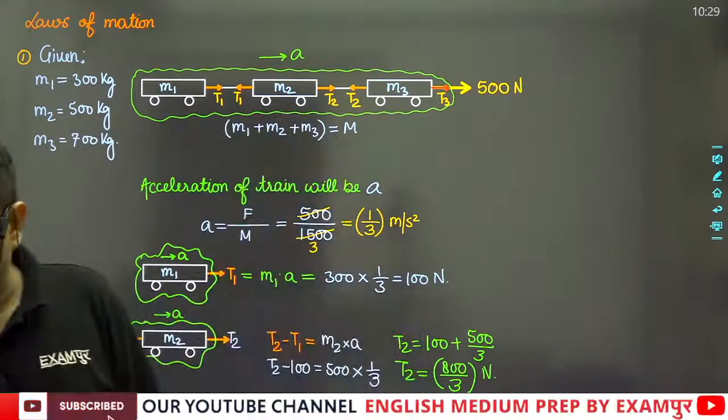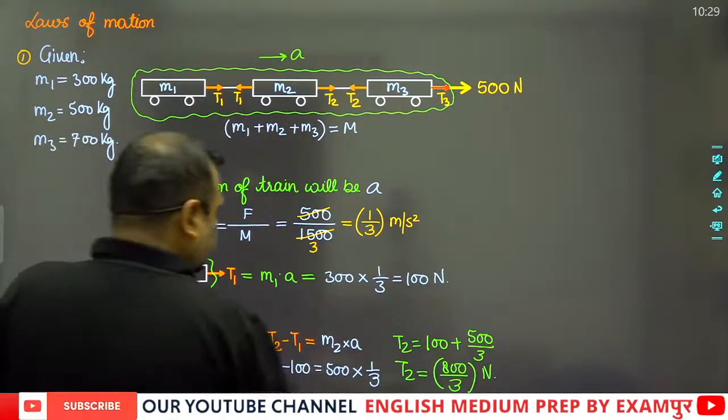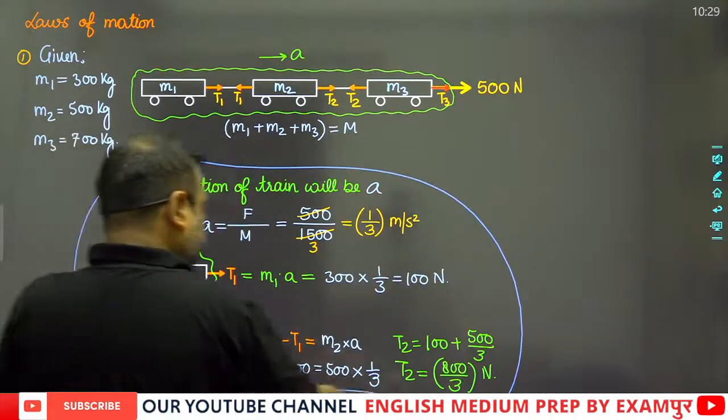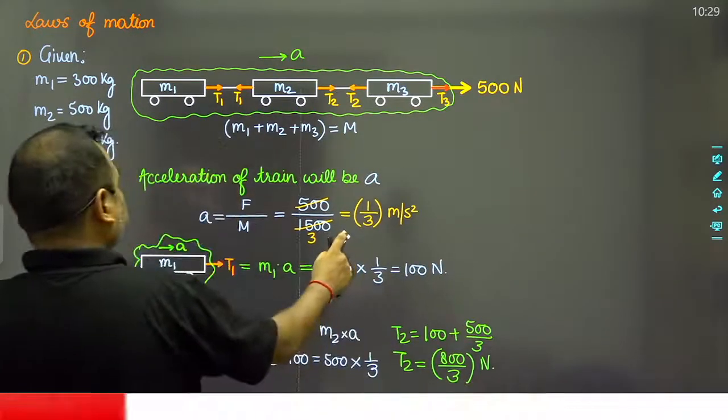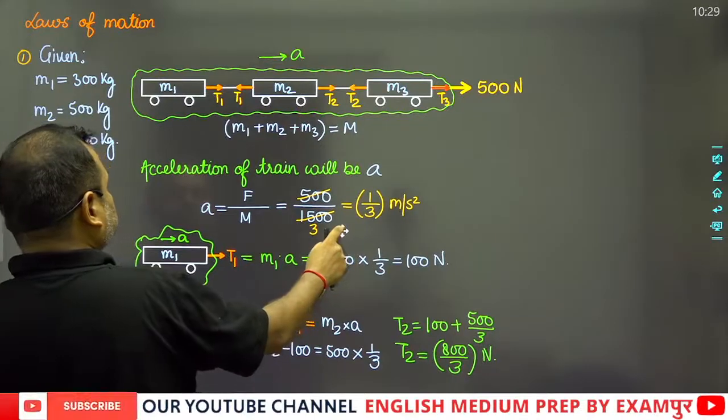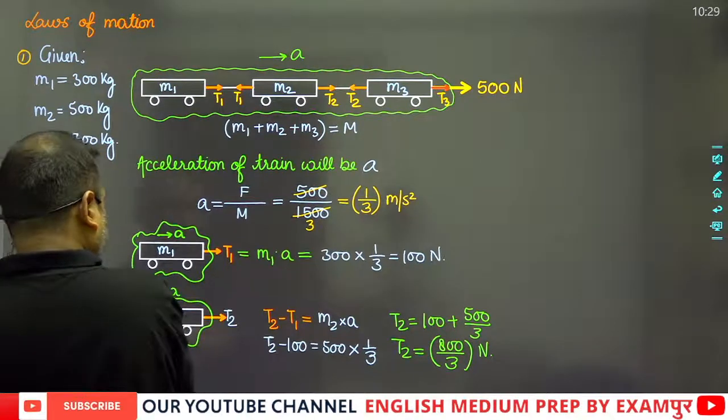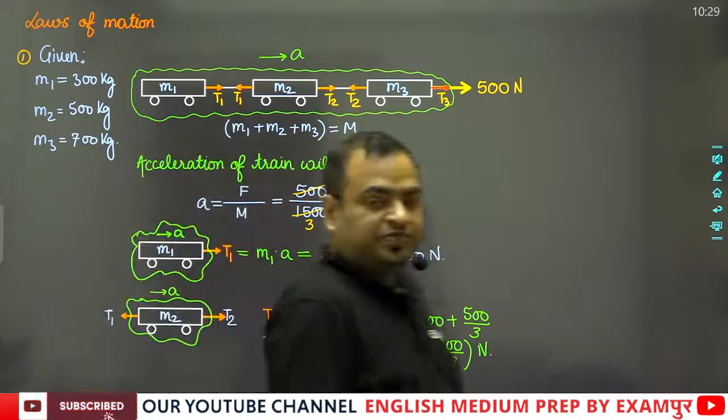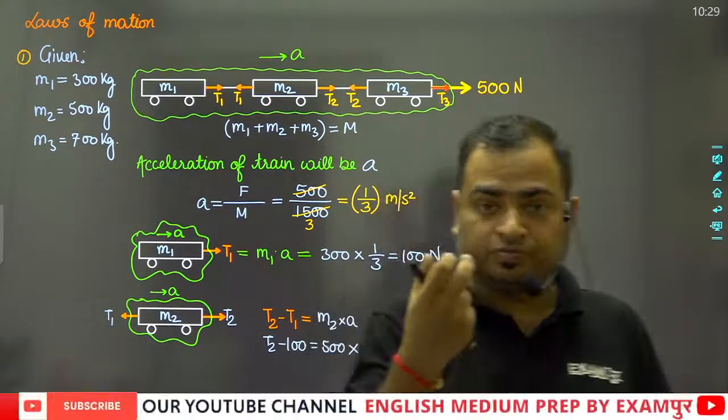In this way we can solve any question related to train or box. Now we will take some examples of pulley system.